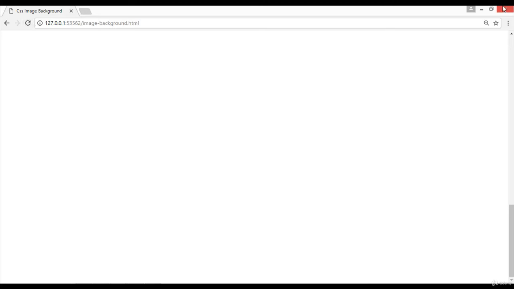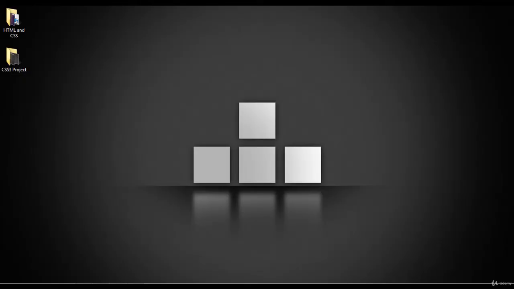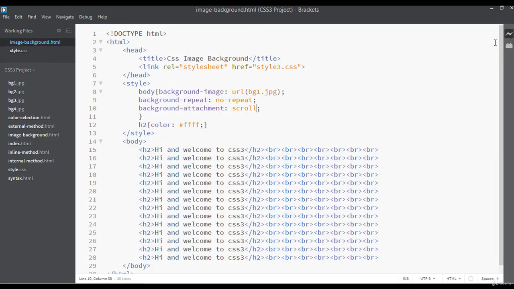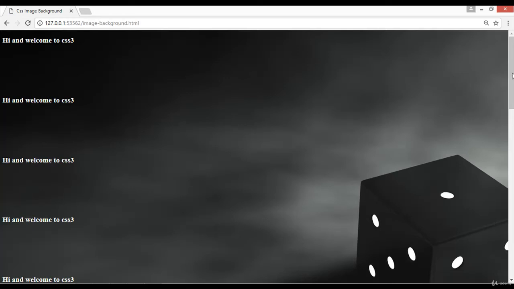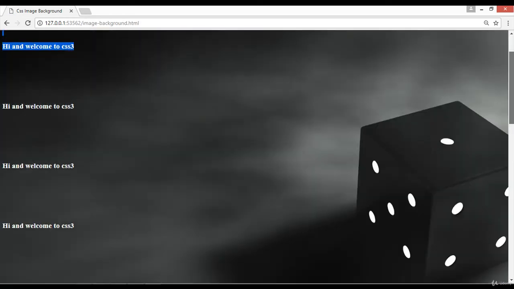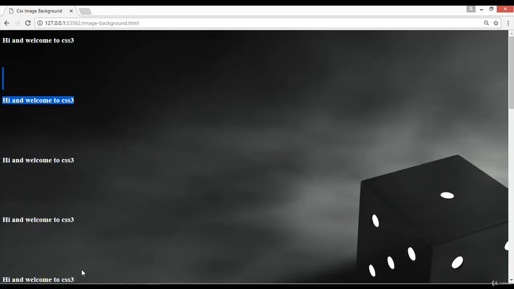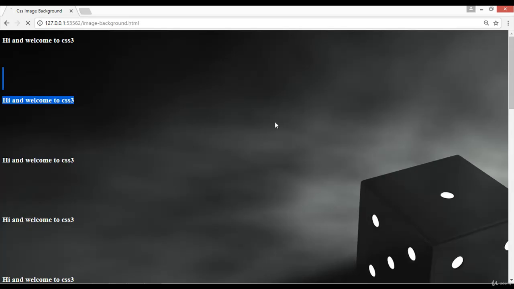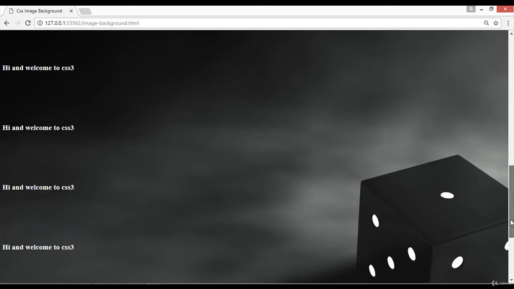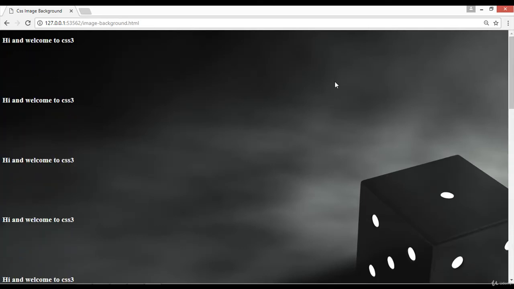I refresh, or you can see the preview from here once again, and you can see both are scrolling, text and image. So put the value fixed. Save and refresh. Now the background image is fixed and just the text is scrolling.